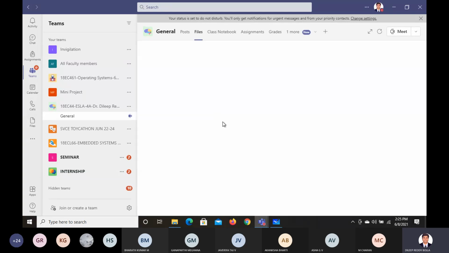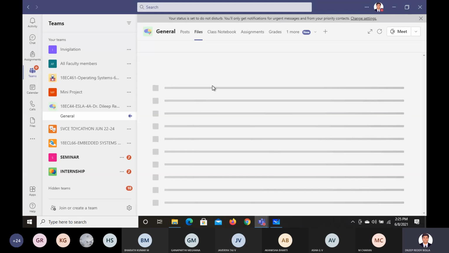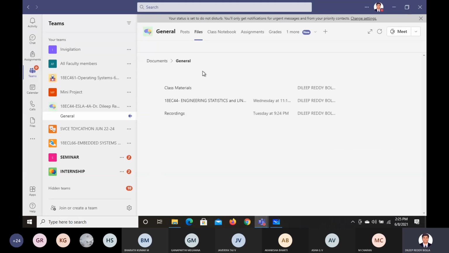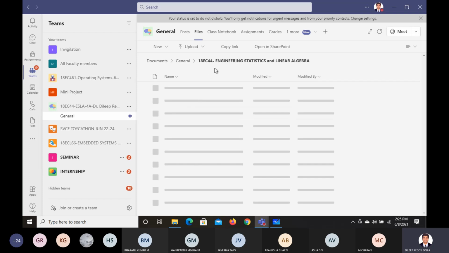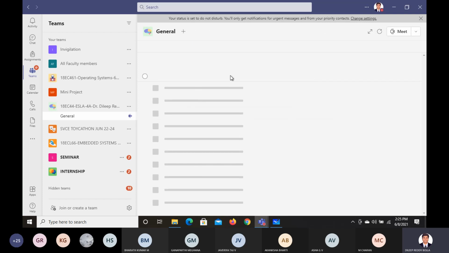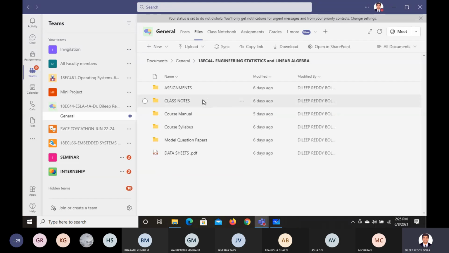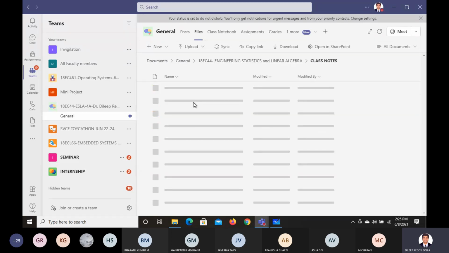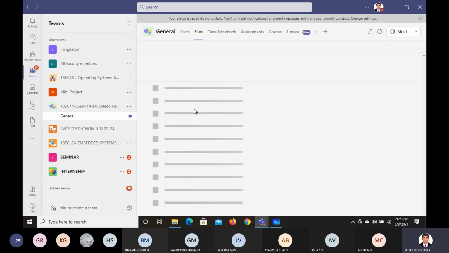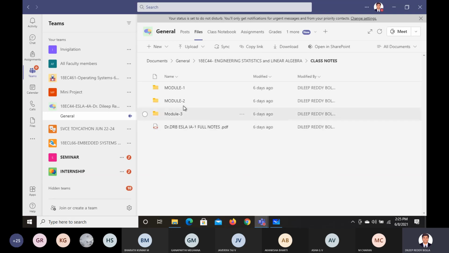So this is what I have told you to navigate. You can look at this. Go to the file section. Here you have the folder, an exclusive folder for you, right? 18EC44. Inside this folder, you can see the module-wise material updated. You can see class notes, and from this you can see module 2, right? In module 2, we have the complete notes of the module.